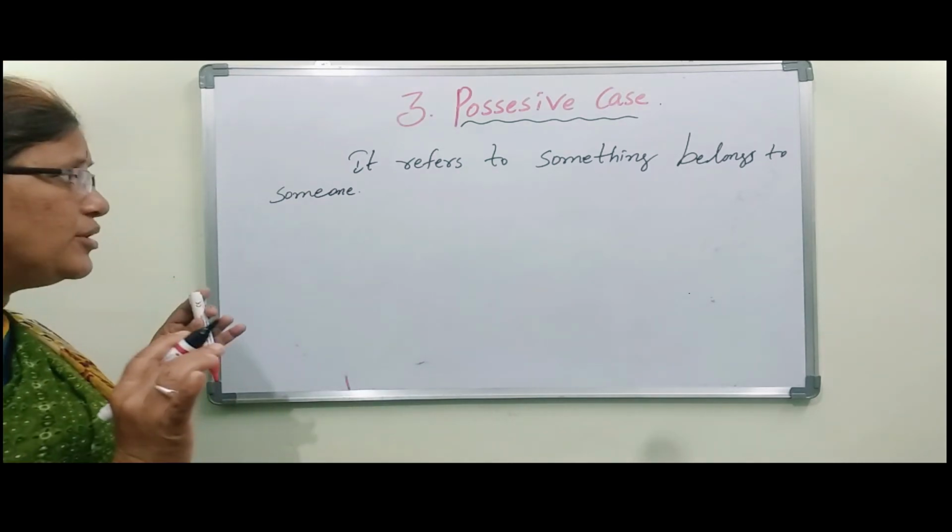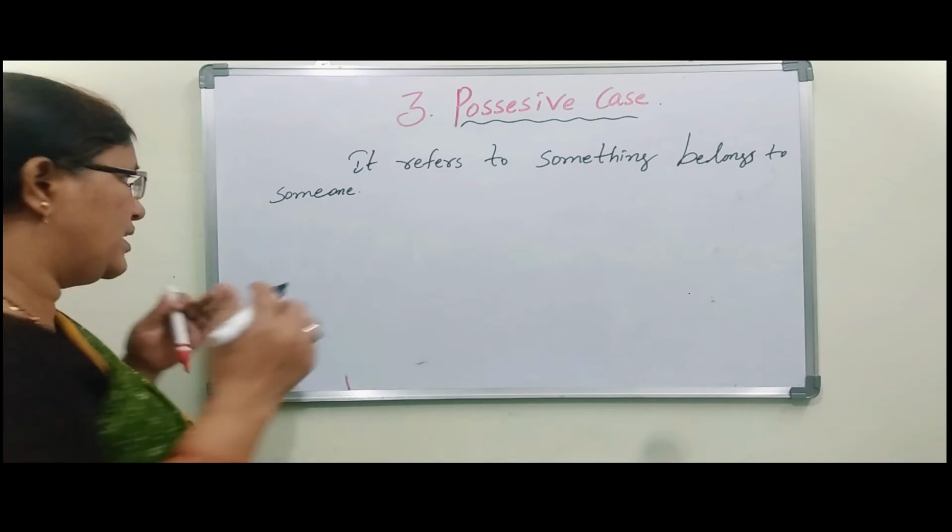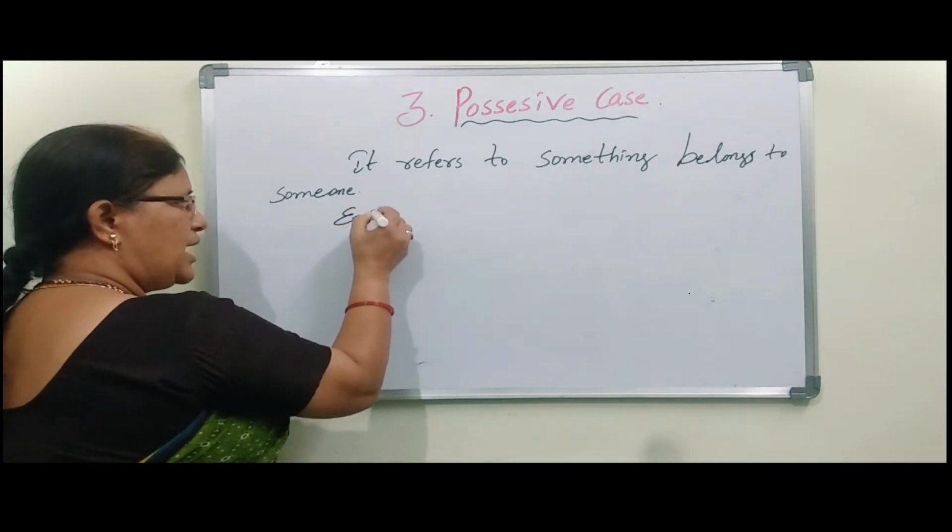So it talks about something belonging to someone. Let us see an example, and you can understand.